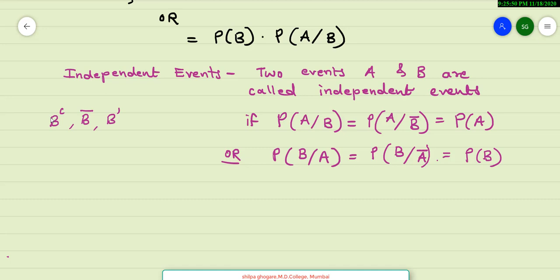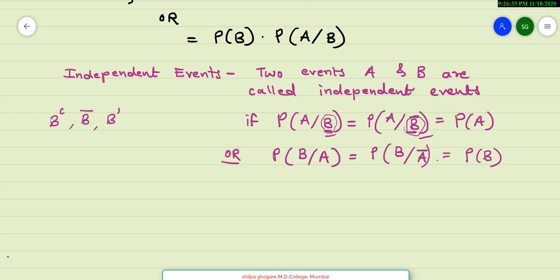In other words, you can understand it like this. Whether the event B happens or does not happen, it has nothing to do with the occurrence of probability of A, and therefore probability of A is independent of occurrence or non-occurrence of B. Whether B happens or does not happen, happening means B and not happening means B bar. So whether B happens or not, it makes no difference to the probability of A.